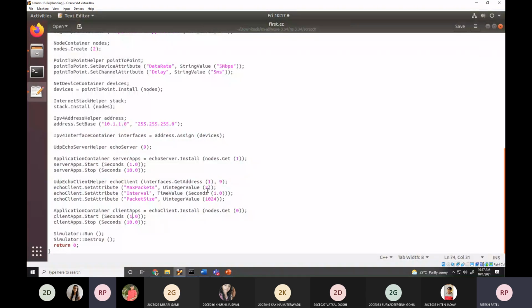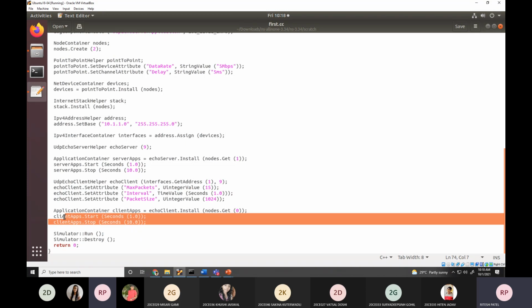Okay. So if I have a max packet equal to 15, can I send 15 packets over here? No. Why not? Because we are starting at 1.0 and the simulation stops at 10, and we want to send 15. It is larger than the simulation time of 10 seconds. So only 10 packets will be sent. The 5 packets will not be sent. It's beyond this entry.